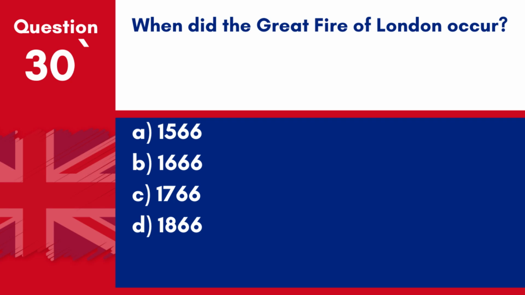Question 30. When did the Great Fire of London occur? A. 1566. B. 1666. C. 1766. D. 1866. Answer: B. 1666. The Great Fire of London occurred in 1666.